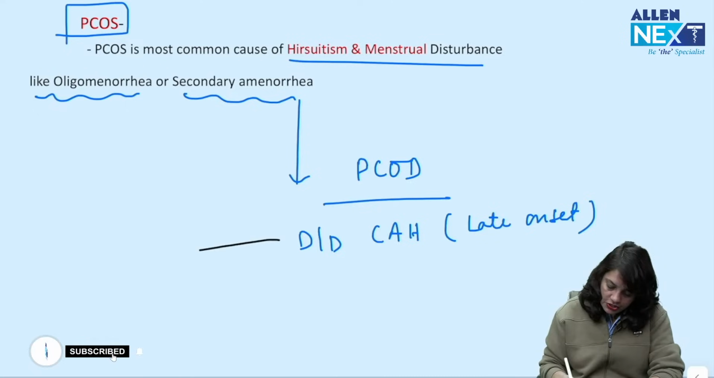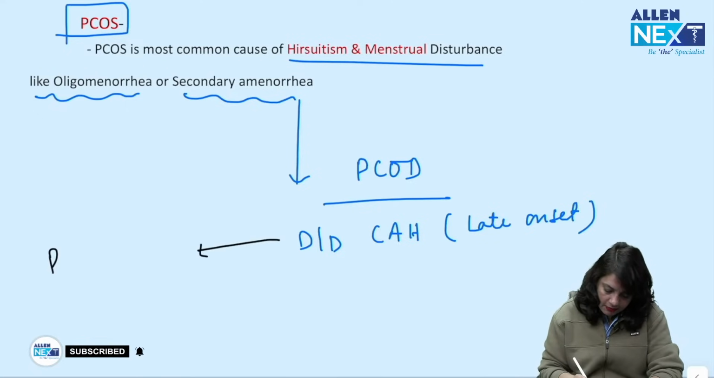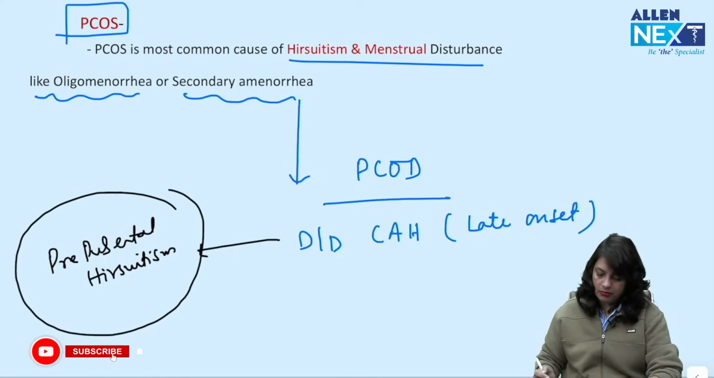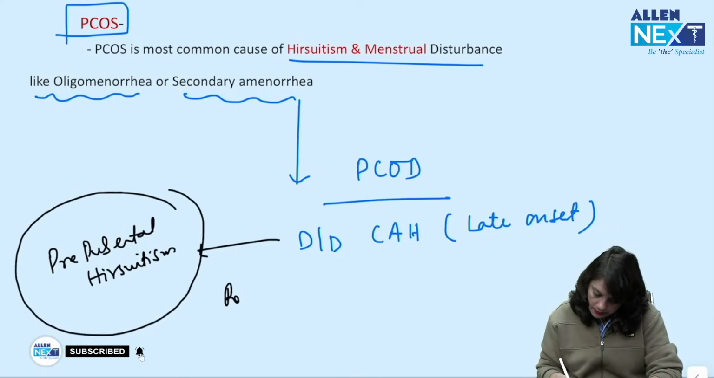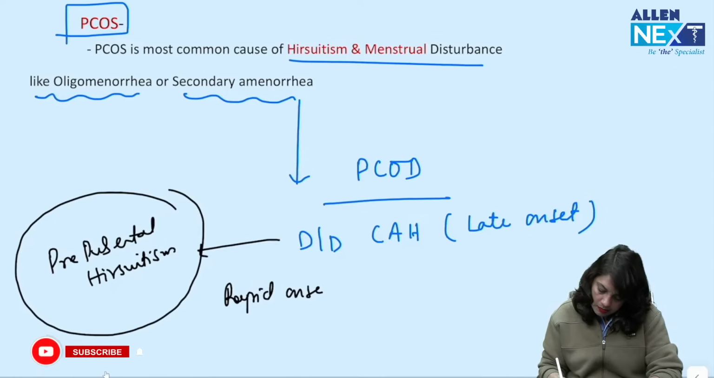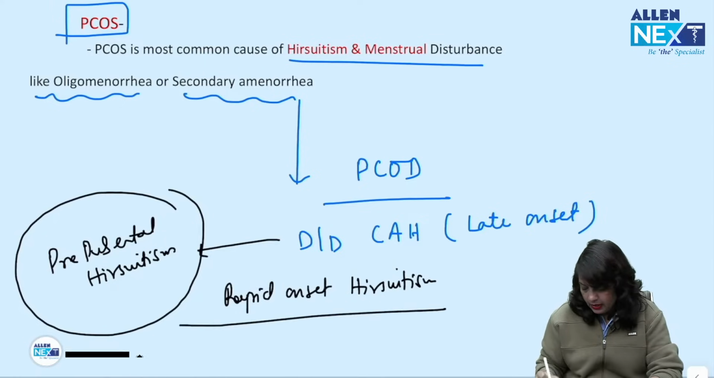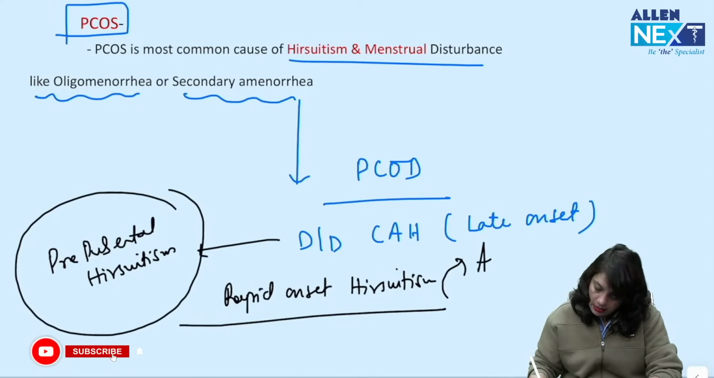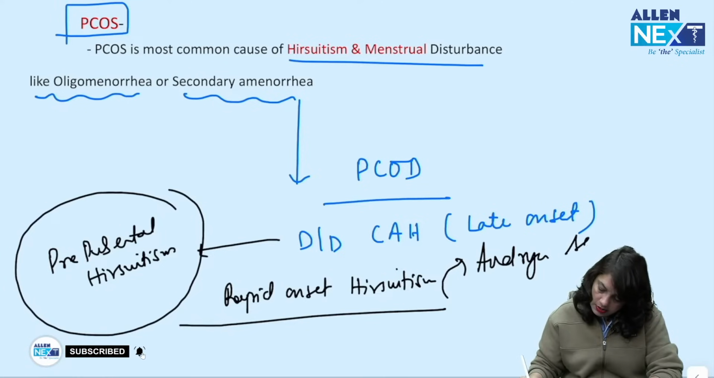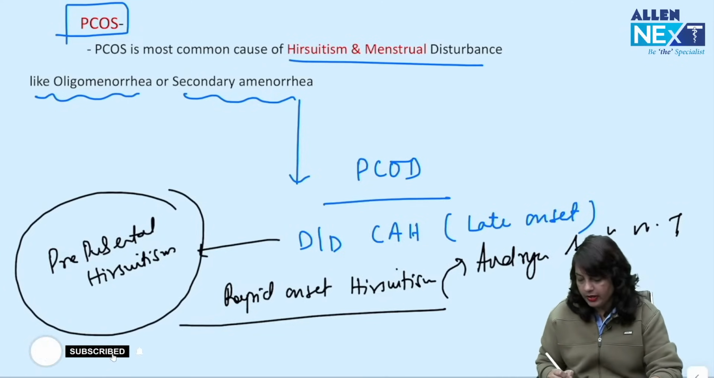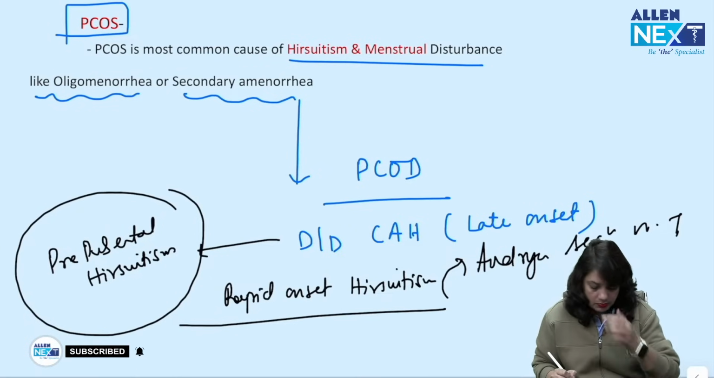Now, in cases of congenital adrenal hyperplasia, they will give you a history of prepubertal hirsutism. If it is rapid onset of hirsutism, then your answer can be androgen secreting ovarian tumors. Okay.